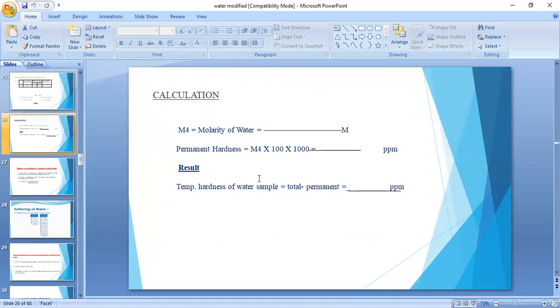When we want temporary, it is total minus permanent. When we want permanent, it is total minus temporary. Then it comes in ppm. Finally, by using complexometric titration, the EDTA method, we can estimate the hardness of water in any sample.